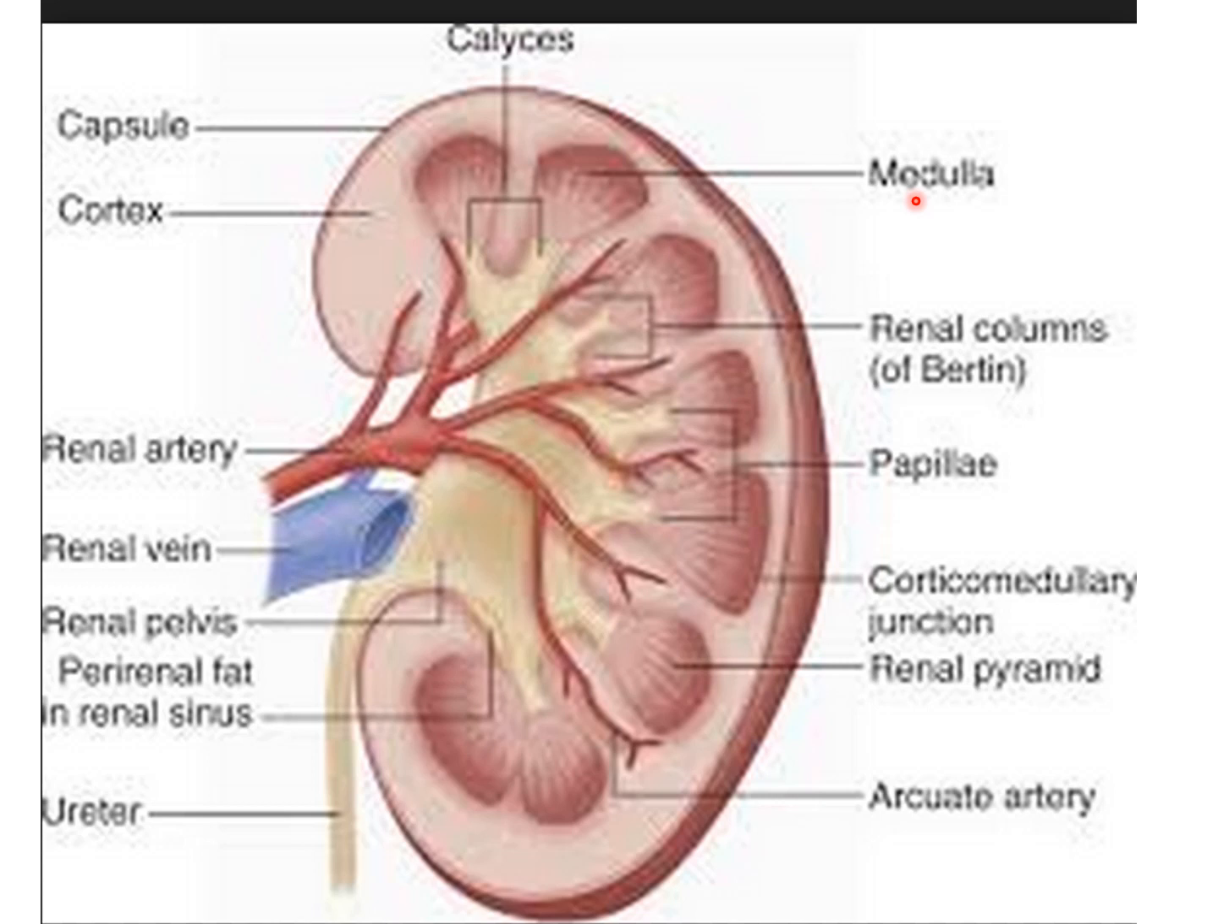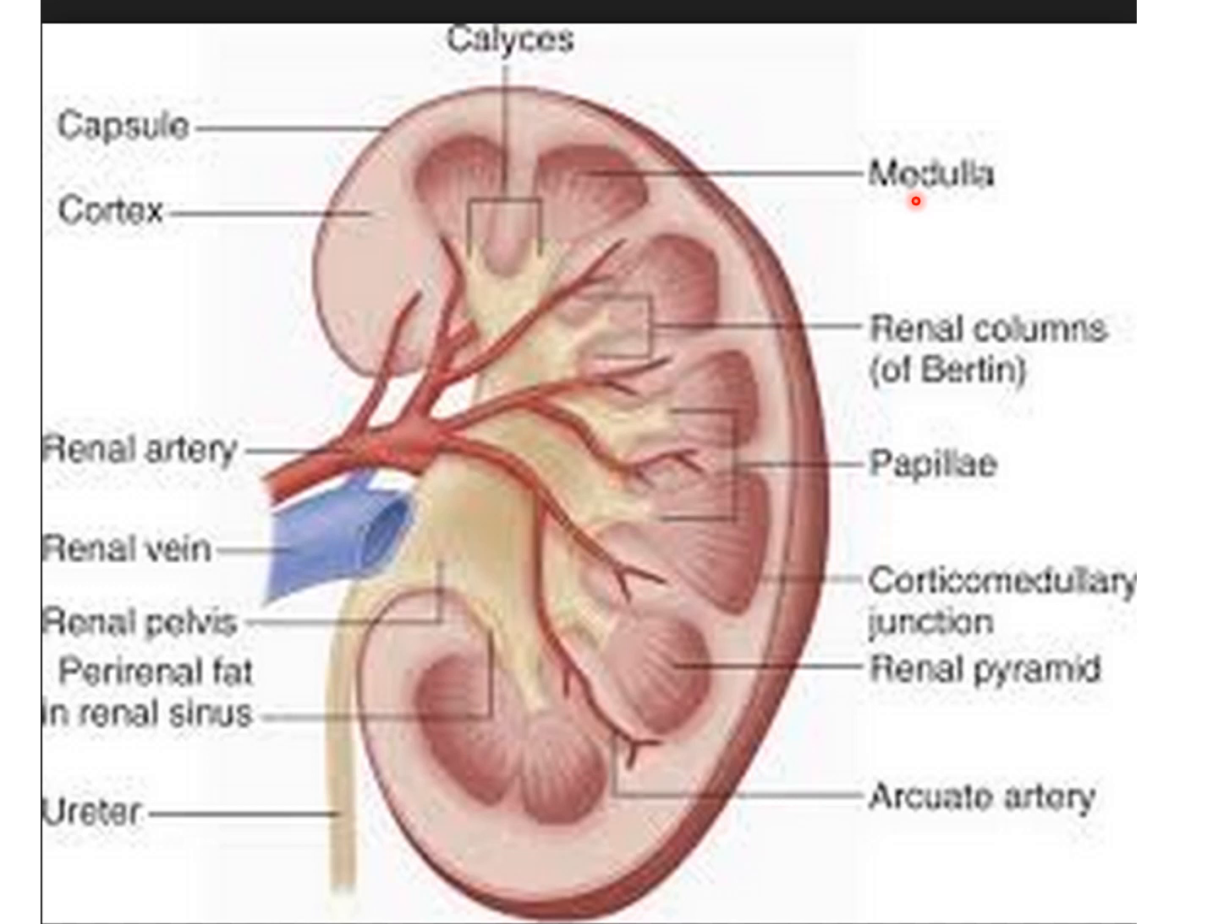Each papilla is perforated by 16 to 20 or more ducts of Bellini. It is received by the minor calyces. As a rule, one minor calyx receives 1 to 3 renal papillae. One pyramid together with its adjoining cortex is known as a lobe of the kidney.